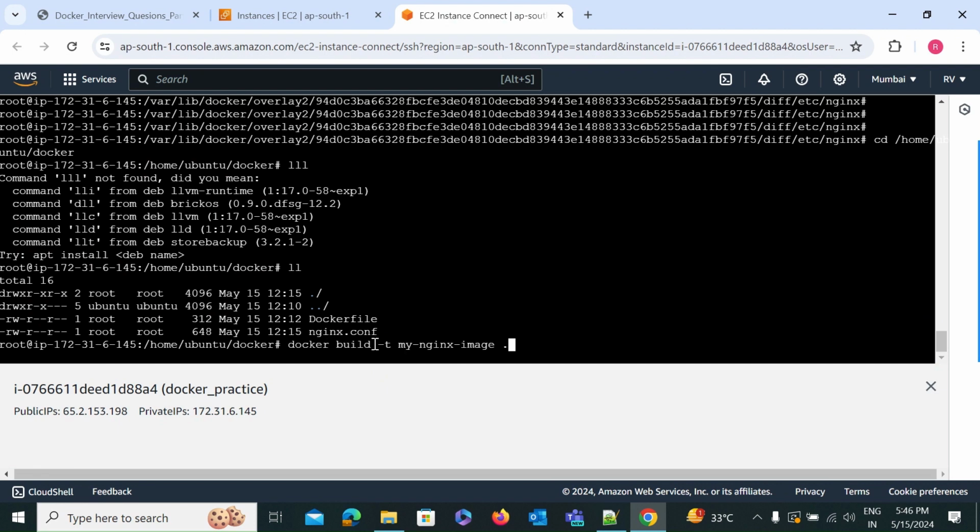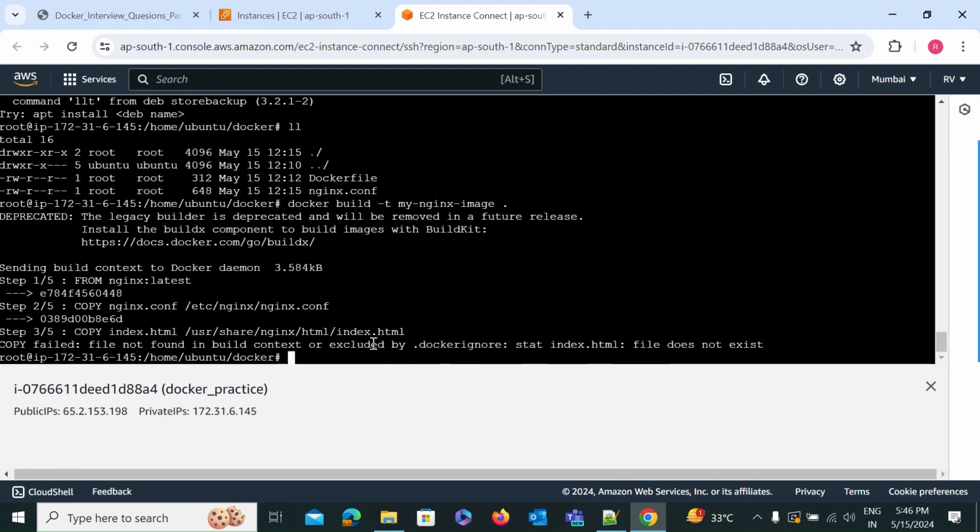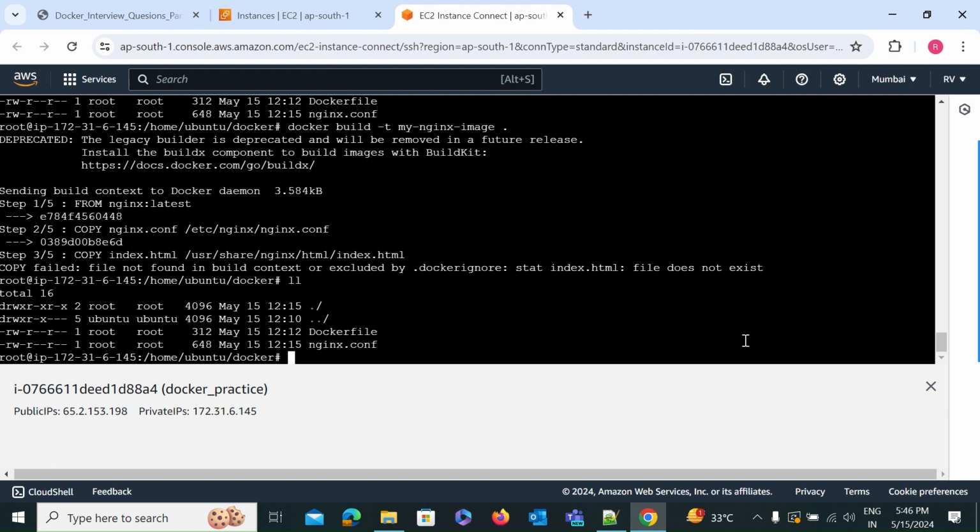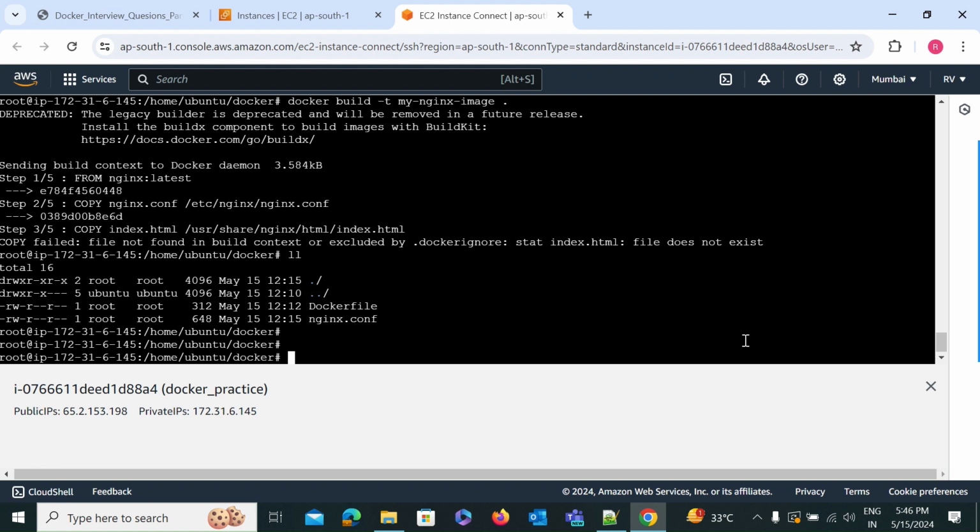Let's try once more. Okay, there is another issue: the copy of the index.html file fails because the file does not exist. So how will we troubleshoot this issue? Let's see. Here the index.html file is also not present. That's why it's saying that the file does not exist in this path.